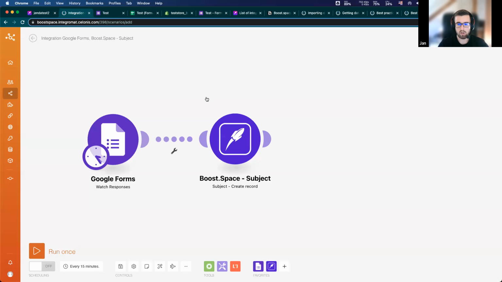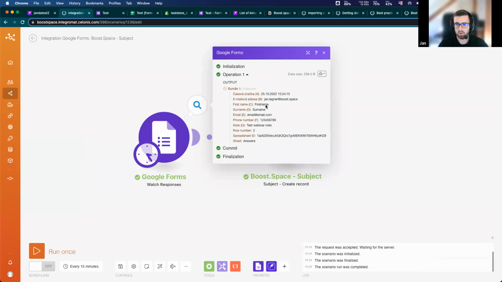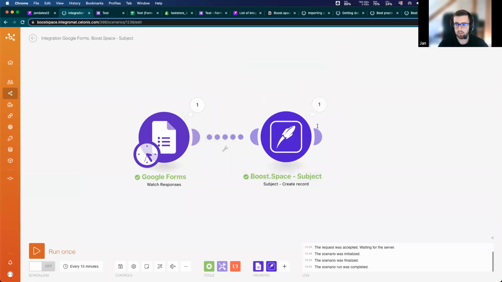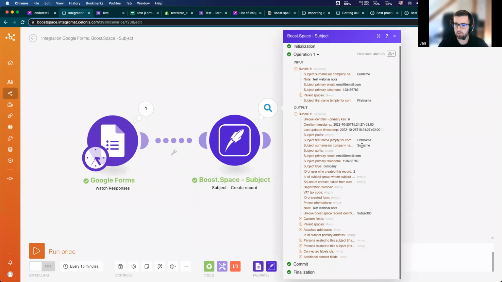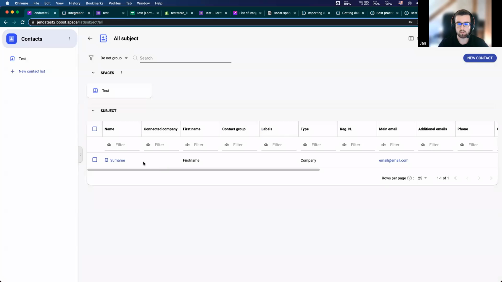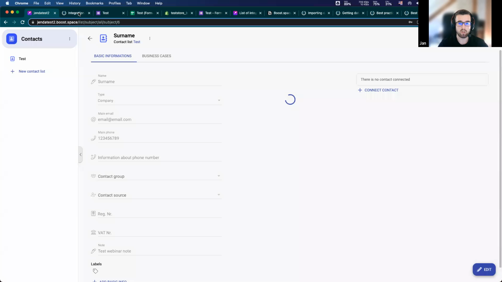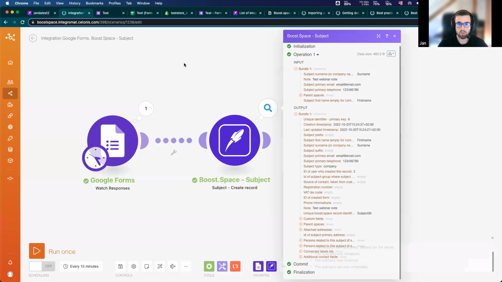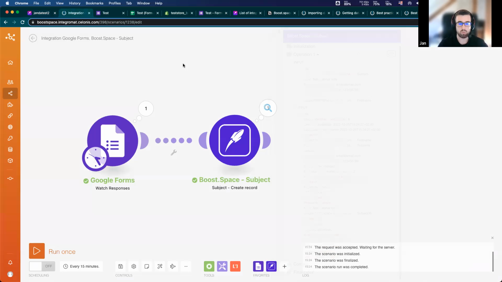In the output bundle, I have my first name, surname, the data, and there is already a new contact created here. As you can see, our contact is actually here. So that was a typical scenario of how to import data to our BoostSpace.